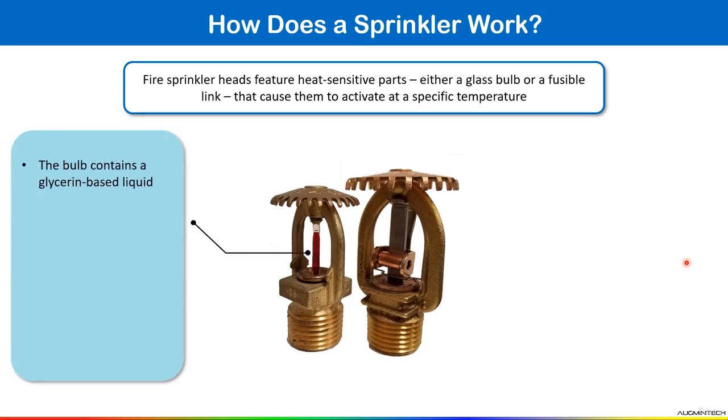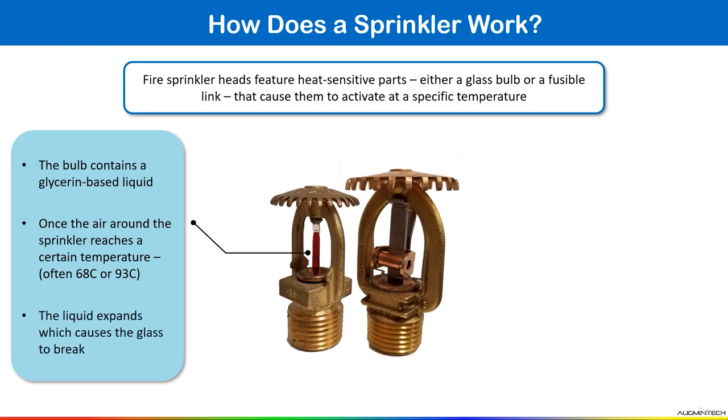So generally the bulb contains a glycerin based liquid, means inside this bulb we have a glycerin based liquid. Okay, once the air around the sprinkler reaches a certain temperature, for example 68 degrees Celsius or above that, so what happens after that? The liquid expands, which causes the glass to break. Once the glass breaks, sprinkler head discharges water. Okay, and you can easily control or extinguish the fire. So this is about our glass bulb.